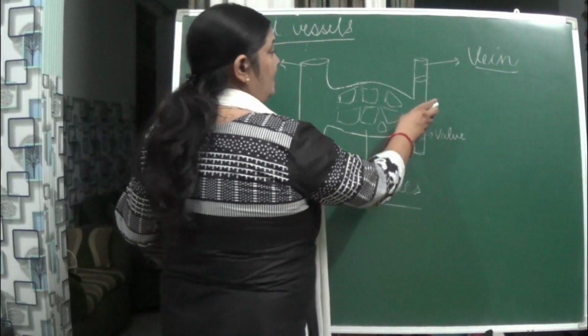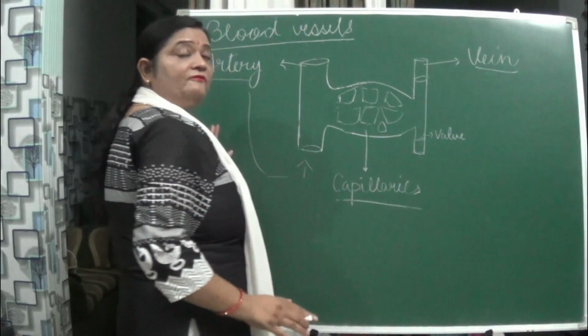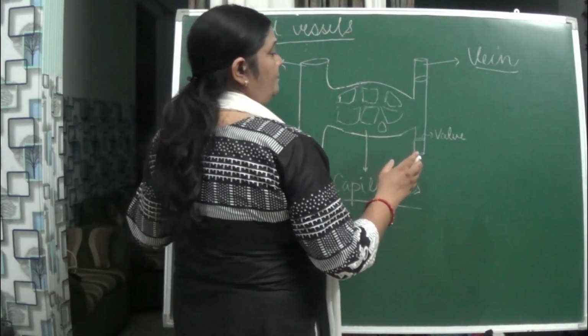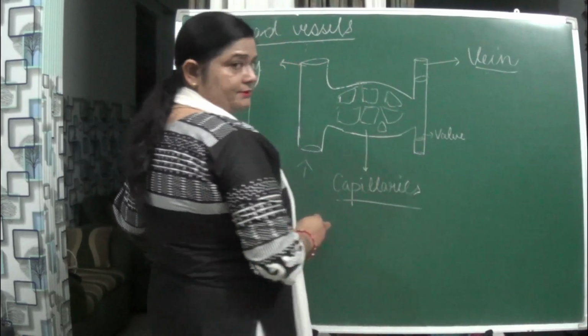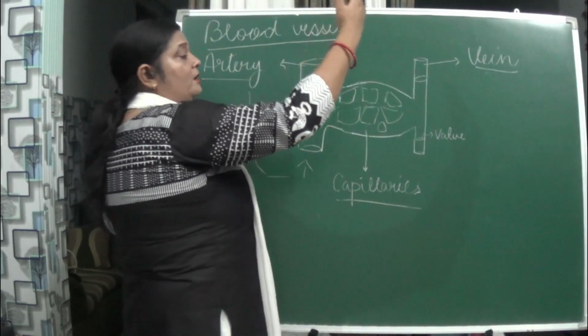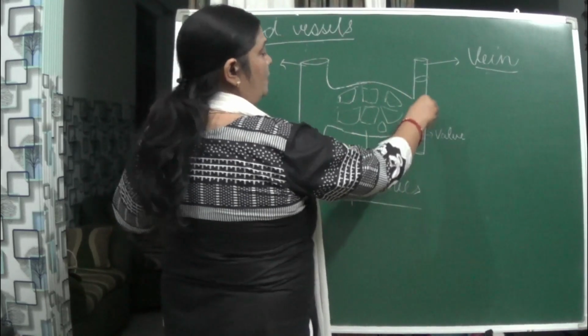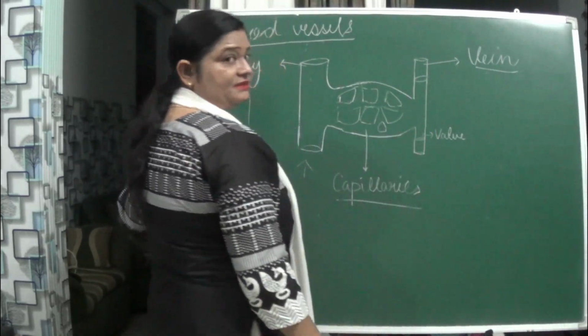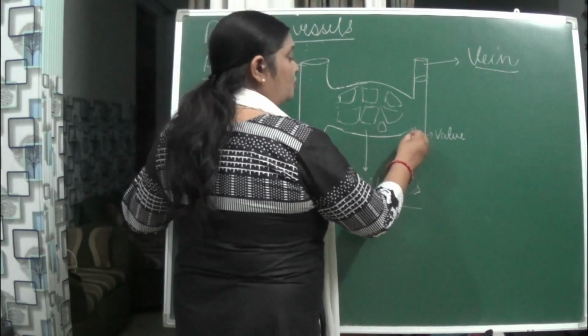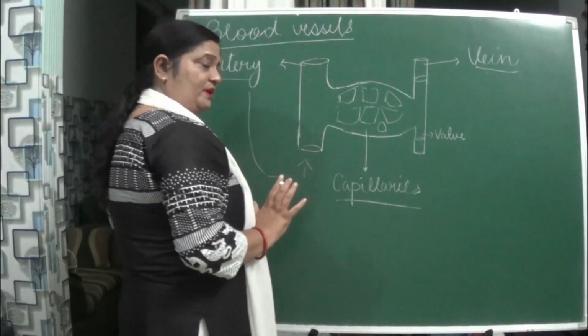Actually what happens, in the artery the blood flows with great pressure, but in the vein it doesn't. Here in the vein there are valves. They are carrying the blood from the different parts of the body to the heart. So maybe due to anti-gravity and gravity, what happens? The blood may come back again. So in order to stop that, valves are present.